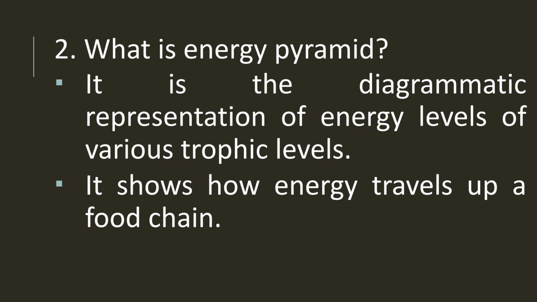Second question is, what is energy pyramid? Energy pyramid is the diagrammatic representation of the energy levels of various trophic levels. Producers transfer their energy to the herbivores. Herbivores transfer their energy to the carnivores once the carnivores feed on them. In this way the energy is continuously transferring from one trophic level to another, and if this energy transfer is represented diagrammatically, then that is called the energy pyramid. It shows how the energy travels up a food chain.